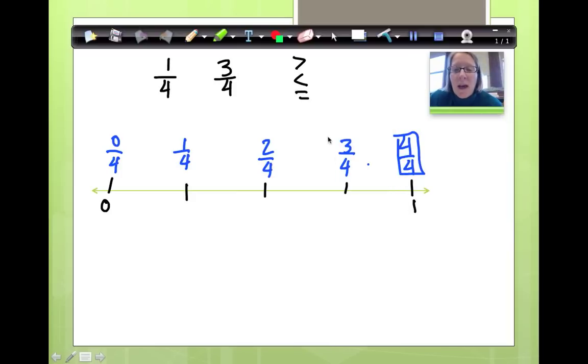Now, looking at 3/4, that would be this one, and 1/4, we need to circle the one that is closest to the 0. Okay, so which one is closest to the 0? Well, 1/4 is here, 3/4 is here. Just by looking at my picture, I can tell this is closer to 0, so I'm going to circle it. This means that this is our smallest amount. So if this is our smallest amount, this would be our largest. The crocodile eats the largest, so I'm going to put this here. This says 1/4 is less than 3/4.